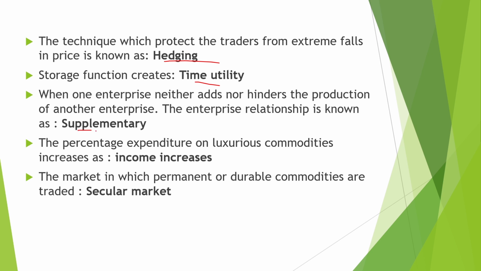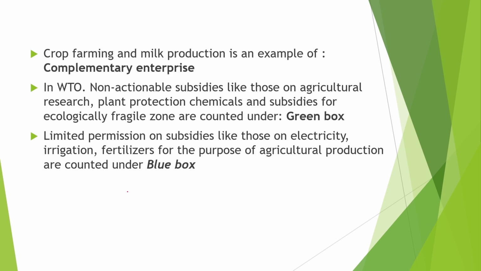When one enterprise neither aids nor hinders the production of another enterprise, this enterprise relationship is known as a supplementary relationship. The percentage expenditure on luxurious commodities increases as income increases. The market in which the permanent or durable commodities are traded is known as a secular market. Crop farming and milk production is an example of complementary enterprises.